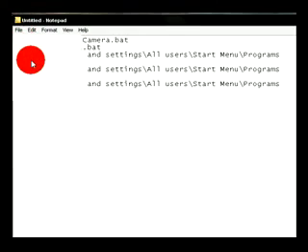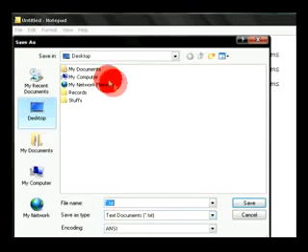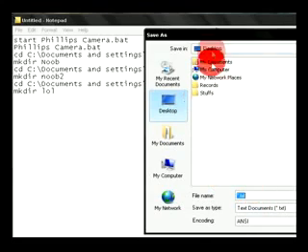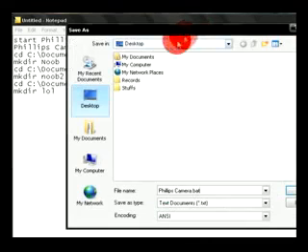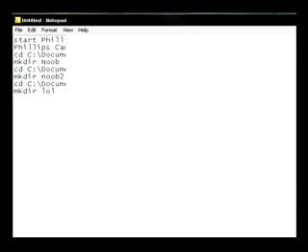So all you've got to do is save it, and you have to name the .bat file exactly the same as it is there. So Philips camera.bat, exactly the same as it is there. Save to desktop, save.